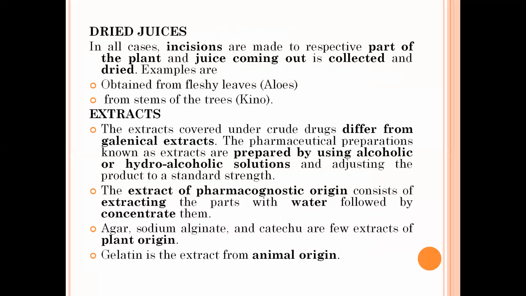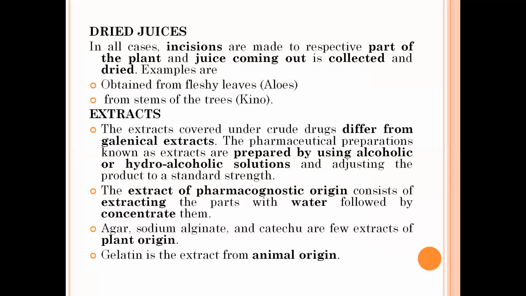Next category is extracts. The extracts covered under crude drugs differ from the pharmaceutical extracts. You must have read about extracts in pharmaceutics, but you must know how extracts of pharmacognostic origin differ from the pharmaceutical ones. The pharmaceutical preparations known as extracts are prepared using alcoholic or hydroalcoholic solutions, and then adjusting the product to their standard strength.